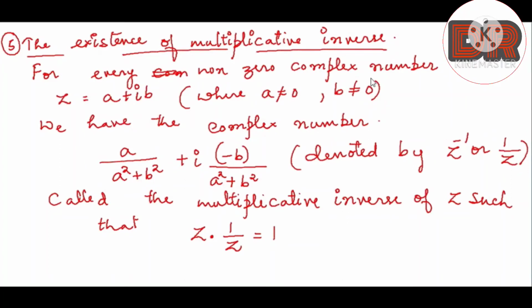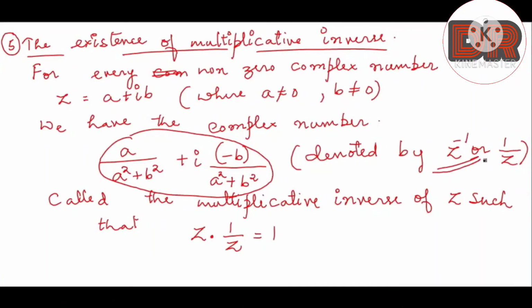So for every non-zero complex number, we can define a complex number which is nothing but a by a square plus b square, plus i into minus b by a square plus b square. This number given by this expression can be represented by z inverse, or we can write it as 1 by z, called the multiplicative inverse of z, and it should satisfy the condition that z into 1 by z is equal to 1.